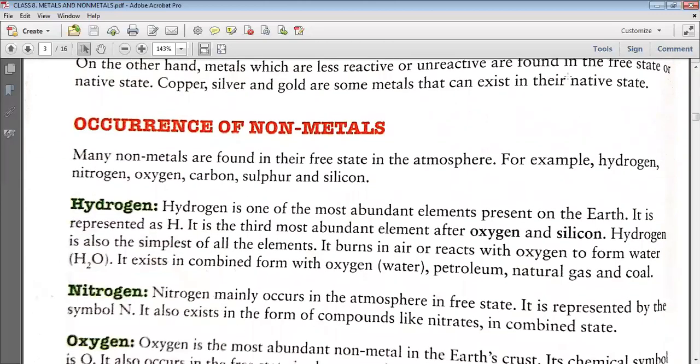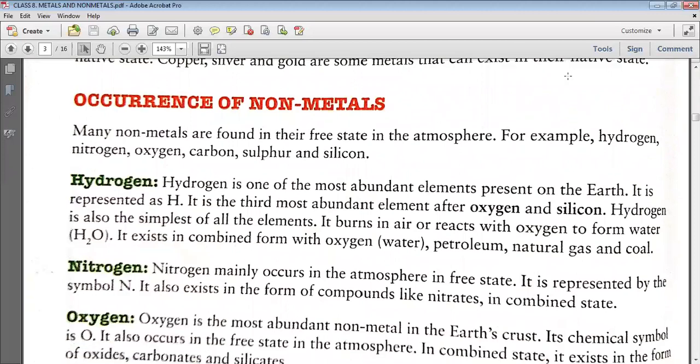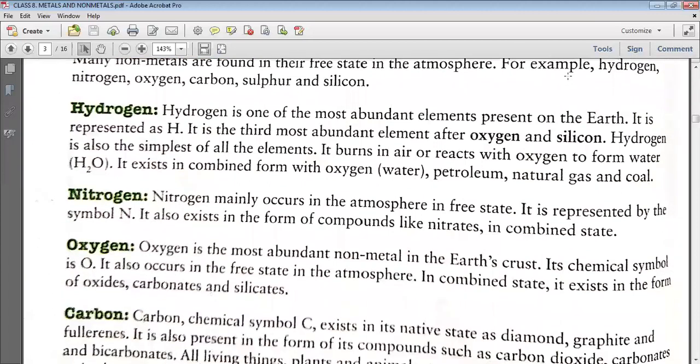Now, occurrence of non-metals, where non-metals are found. Many non-metals are found in the free state. Where in free state? In the atmosphere. For example, hydrogen, nitrogen, oxygen, carbon, sulfur. First is hydrogen. We all know that hydrogen is denoted by capital H, and it is the third most abundant element after oxygen and silicon. Hydrogen burns in air or it reacts with oxygen to form water.